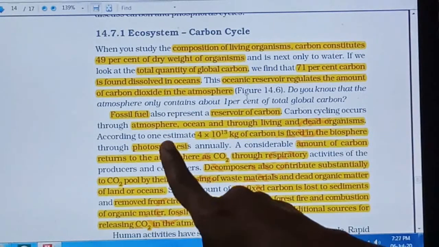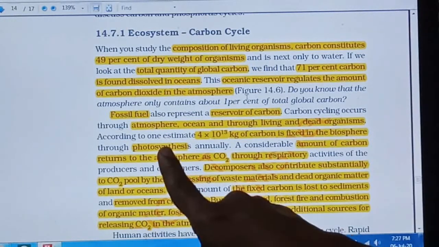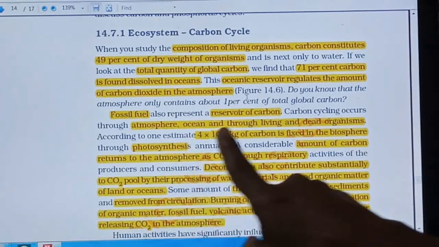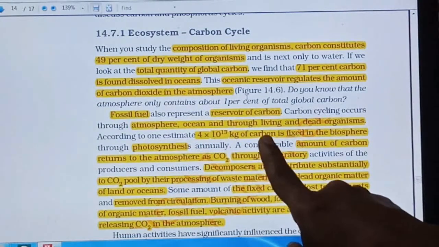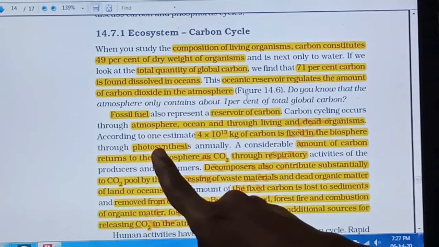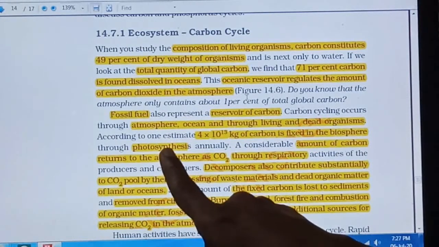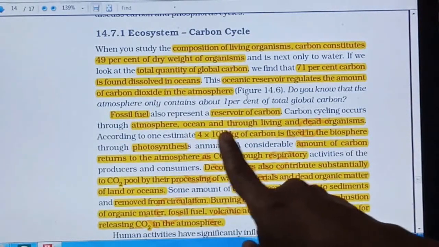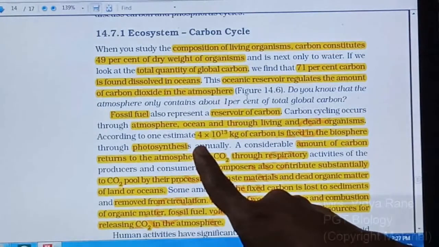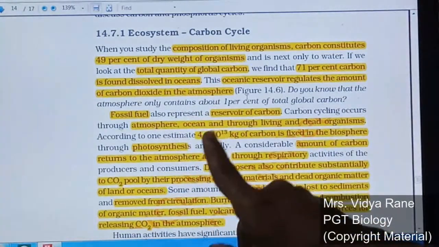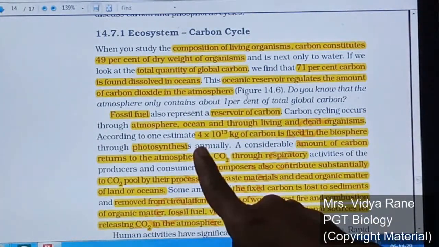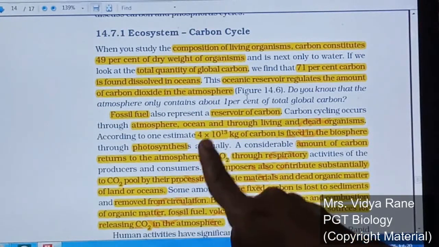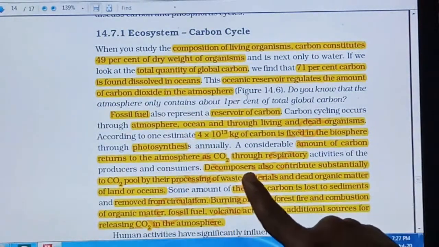All living organisms take the carbon from the plants, and in the plants it is fixed by this process only. So this much carbon is fixed in the biosphere by photosynthesis only, and this is done every year, annually. This is annual, not of the whole life of the plant. Every year this much carbon dioxide is fixed in the biosphere.